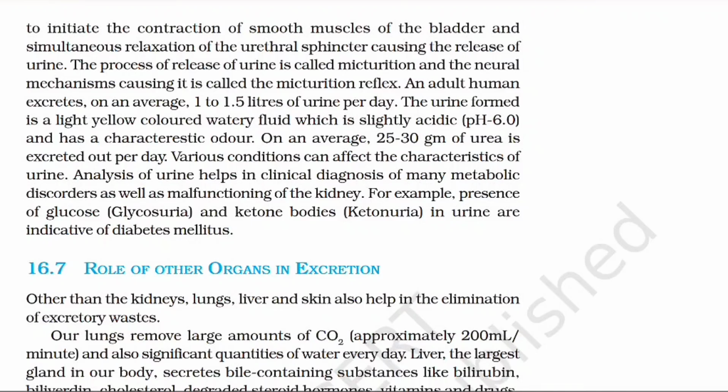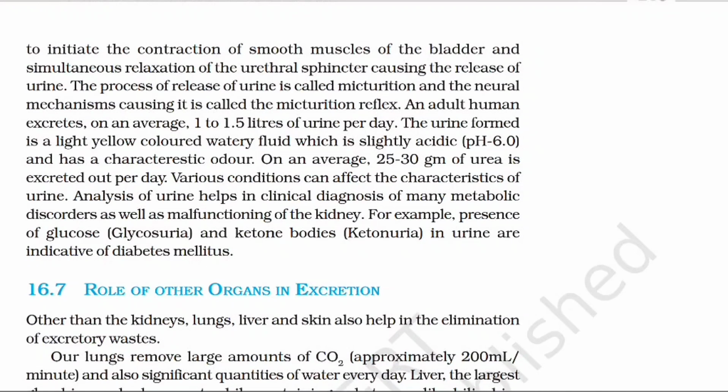Various conditions can affect the characteristics of urine. Analysis of urine helps in clinical diagnosis of many metabolic disorders as well as malfunctioning of the kidney. For example, presence of glucose, that is glycosuria, and ketone bodies, that is ketonuria, in urine are indicative of diabetes mellitus.